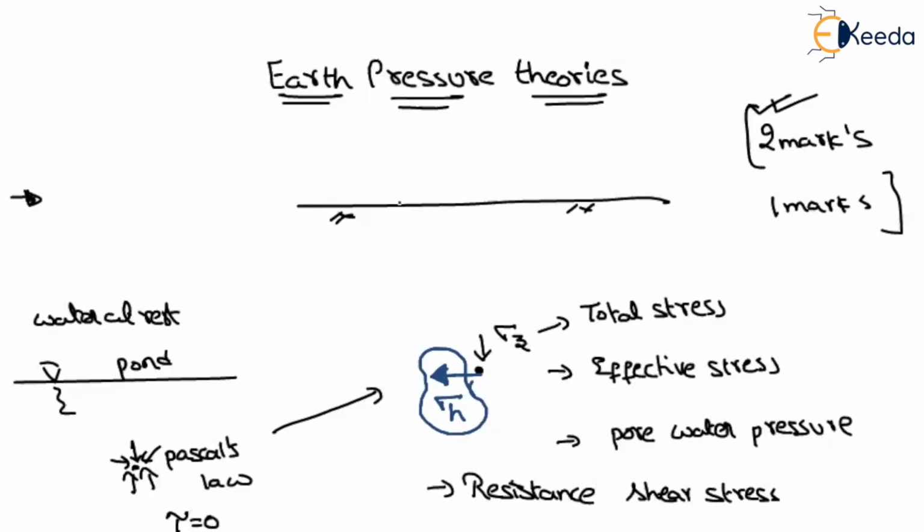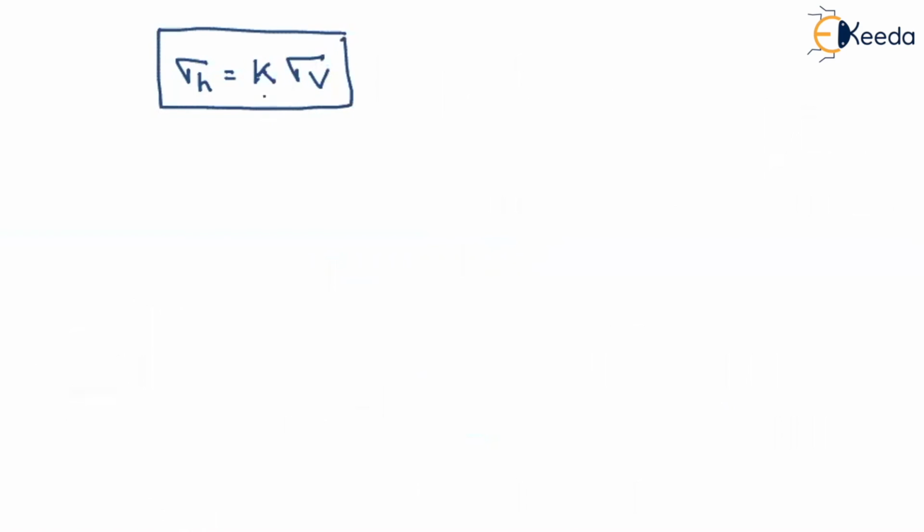This is nothing but earth pressure, or we will also study it as lateral earth pressure. What is meant by lateral? Perpendicular to the normal. In most cases we are measuring the stress perpendicular to the normal stress, that's why we call it lateral earth pressure, or you can simply call it earth pressure also, no problem. Here this lateral earth pressure is generally found in relation with some constant K into sigma v. So this K is nothing but the earth pressure constant.